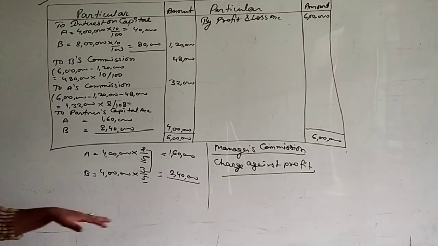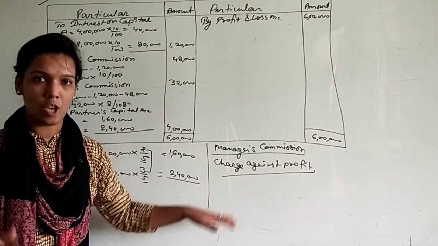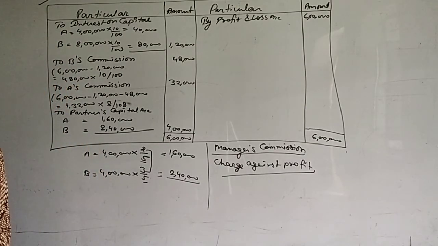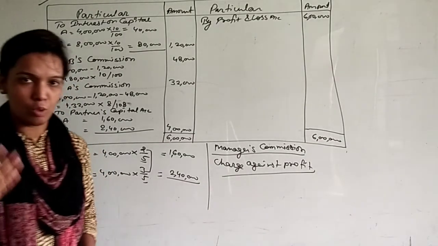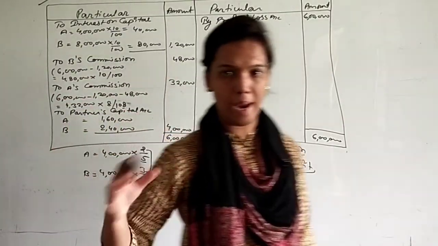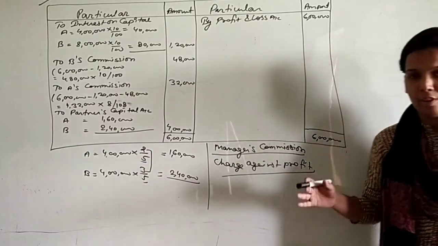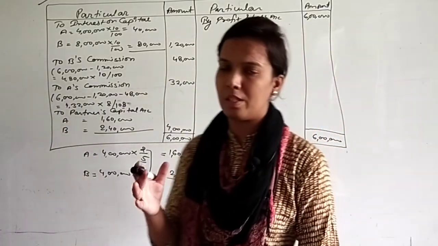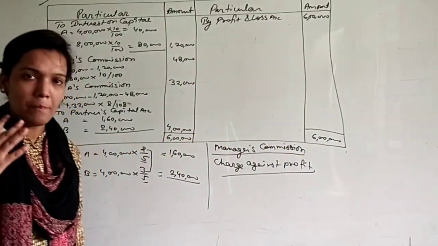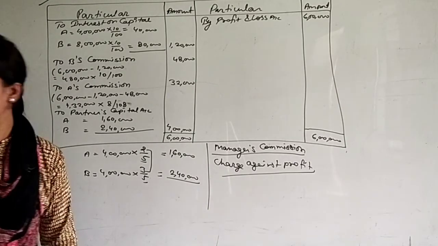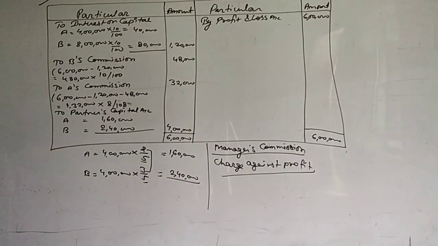Okay, but if there is any expenses, that is charge against profit, so that will be mandatory for the firm whether there is loss to the firm. It is not matter in that condition, but charge against profit ever will be given. Any expenses is charge against profit, so it will be necessary for the firm if there is loss to the firm. Okay, so it was your question number 9.